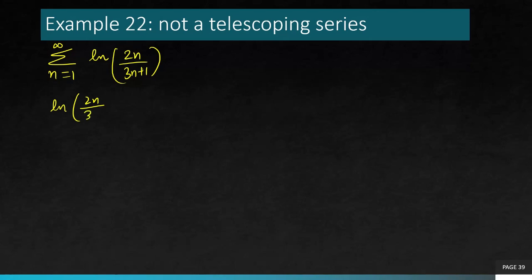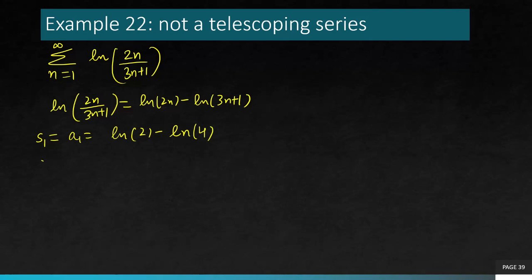Now in this case, if I use the property of the log, it is equal to ln 2n minus ln (3n plus 1), and now I can write S1 as A1, which is ln 2 minus ln 4.